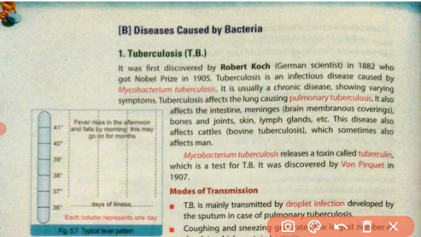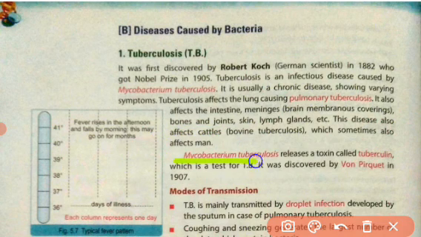It can also affect our bones, joints, skin, lymph glands, etc. So different kinds of TB can occur in different organs. This disease can also affect cattle, and it is then known as bovine tuberculosis. Sometimes this tuberculosis can also affect man.